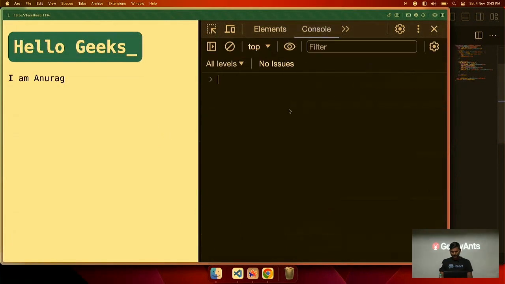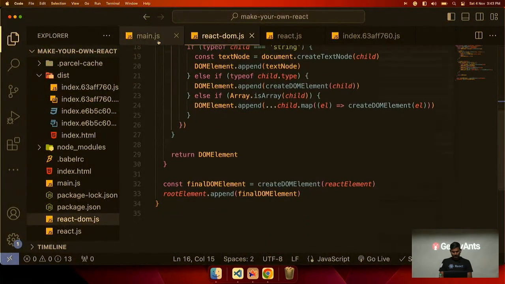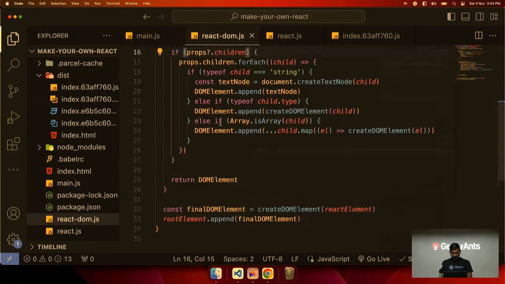Now all the elements that we have mapped over are not rendering. Let me check. We are rendering li here, and if the child is an array, then map over the array and return all elements.